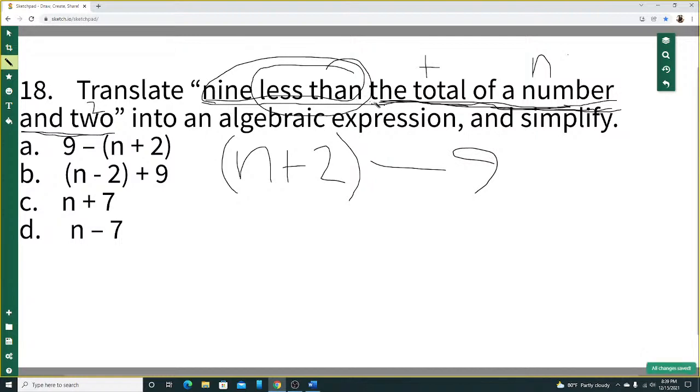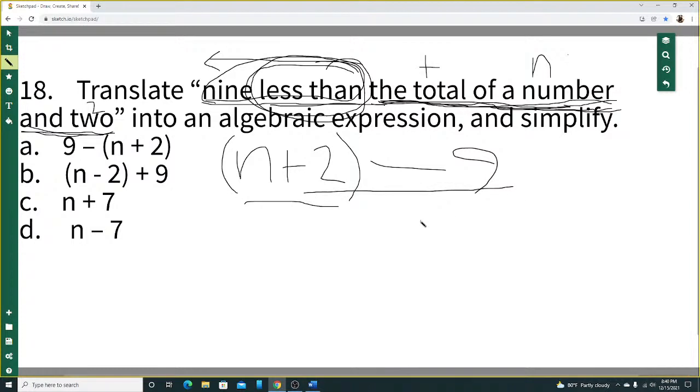So after the "less than," that's where you're going to start working first. The total of a number and 2 is n plus 2. And then less than 9, you go backward. Less than 9, so minus 9. This is only true for less than or subtracted from. So we have n plus 2 minus 9.